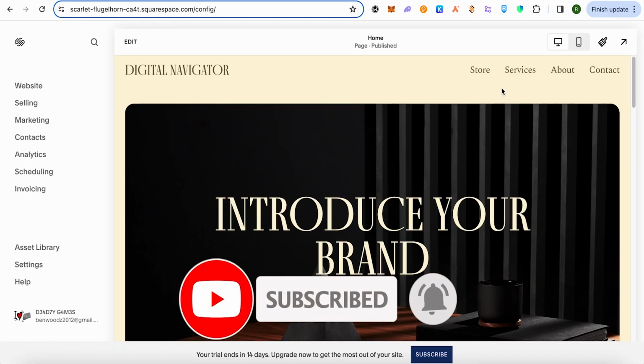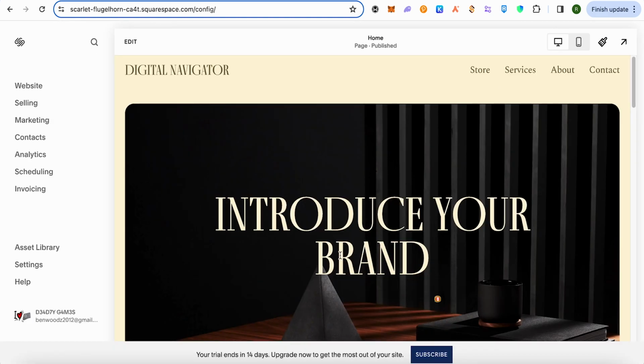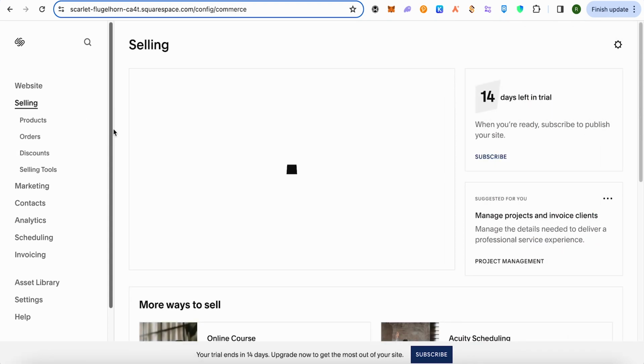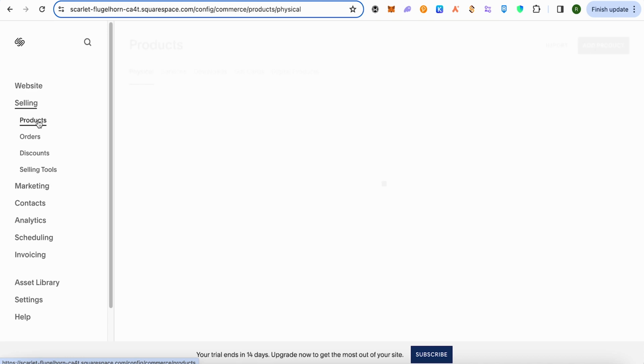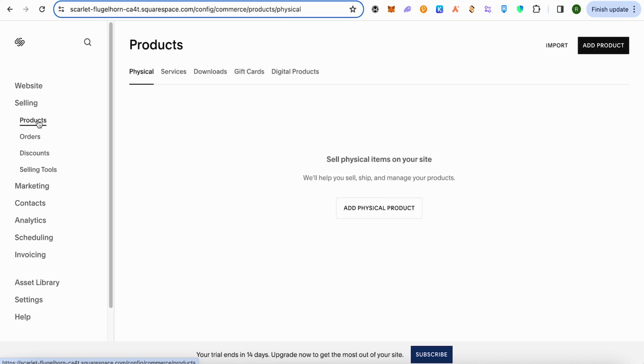Let's see how we can do it. For this, just simply open up your Squarespace website, and on the left hand side panel you will be able to find different options. Simply select the option of selling, and over here you will be able to find the option of products. Simply select products, and over here you will be able to find different products. You can go to the settings of your products and make changes to it.